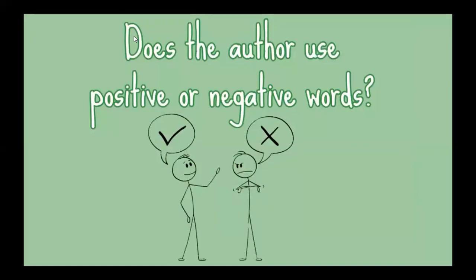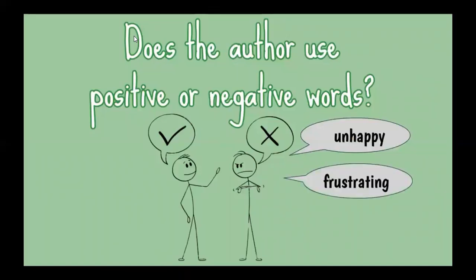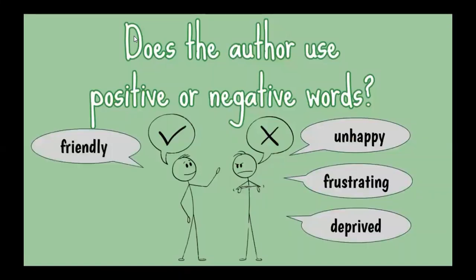Does the author use positive or negative words? We should look for words like verbs that are showing action or the state of being in a sentence, or adjectives that are describing something. Here are some examples of negative words to look for. Unhappy, frustrating, deprived. Here are some positive words.